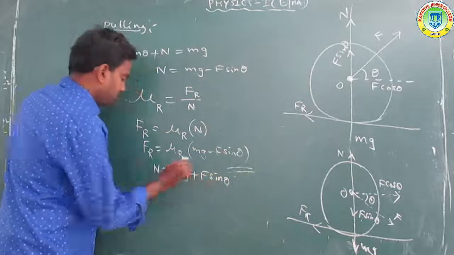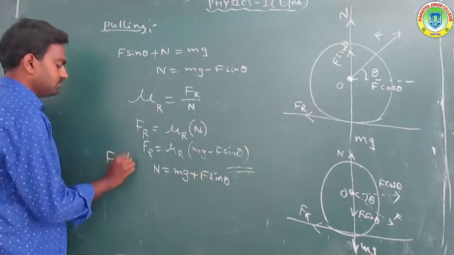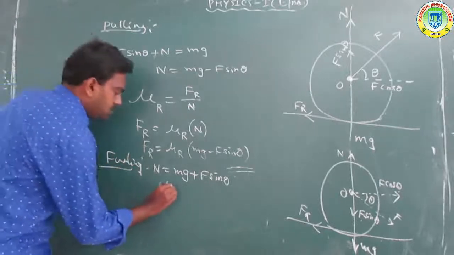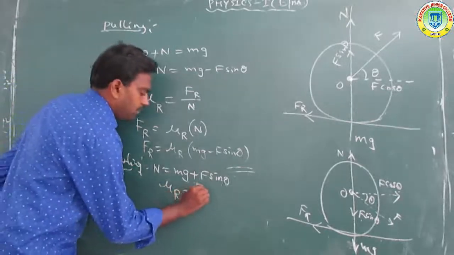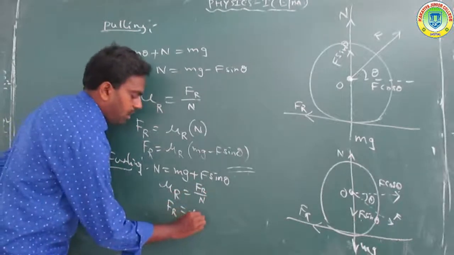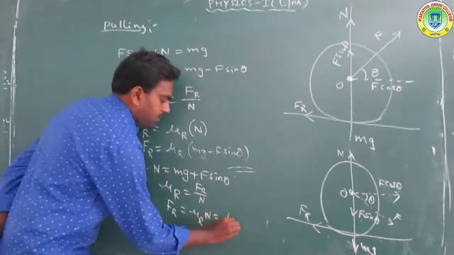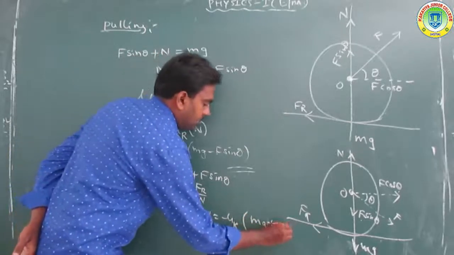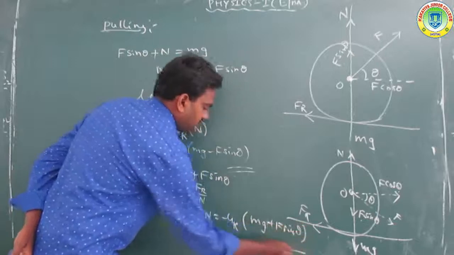Since mu r is equal to Fr by N, Fr is equal to mu r into N, which is mu r times mg plus F sin theta.